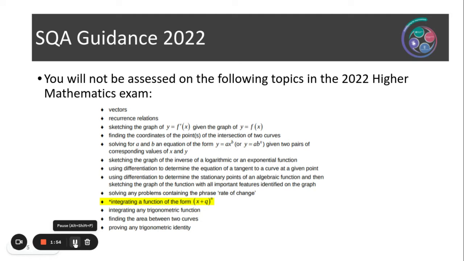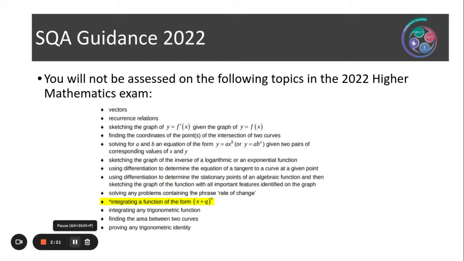Now, in the week beginning the 7th of March, the SQA published some guidance for subjects about what will be assessed, or more so what will not be assessed, in the 22 exams. Not just the maths exam, but your other subjects as well, but we will just focus on the Higher Maths within this session.